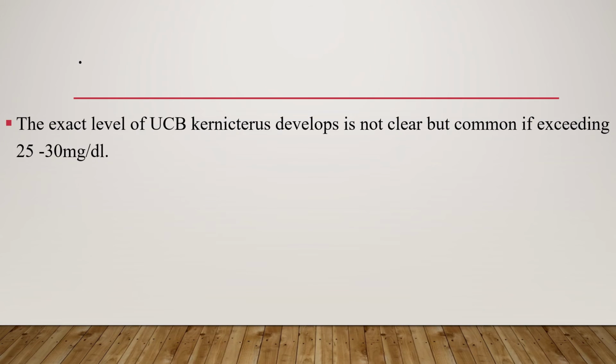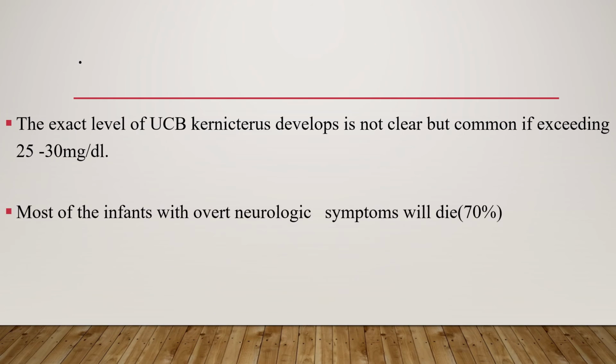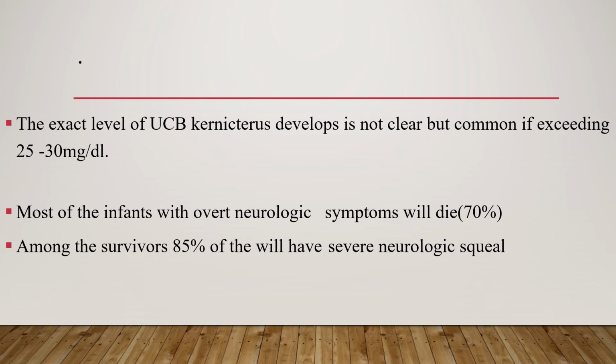The exact level of unconjugated hyperbilirubinemia at which kernicterus develops is not clear, but it is common if it exceeds 25 to 30 mg per dl. Also, most of the infants with overt neurologic symptoms will die. Among the survivors, 85% of them will have severe neurologic sequelae.